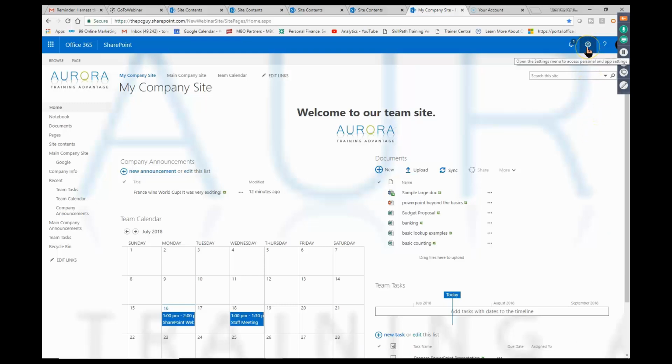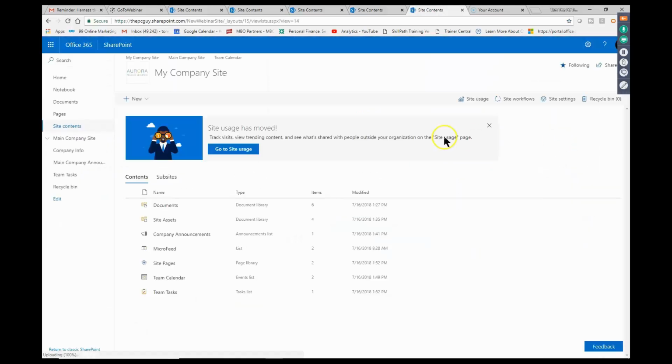So I'm going to go ahead and pick on the settings wheel. And I'm going to see how it says add a page. Or the other place you can get to that would be the site contents. Let's even go there. Then I'll pick on new. Now, when I first set up this class today, I went back to my main SharePoint site and I added a sub-site. In fact, the site that you probably have is probably a sub-site. Now, you could add more sub-sites below that if you wanted to, but that's how I set up this sub-site for today's session, by the way. But let's add a new page into our SharePoint.